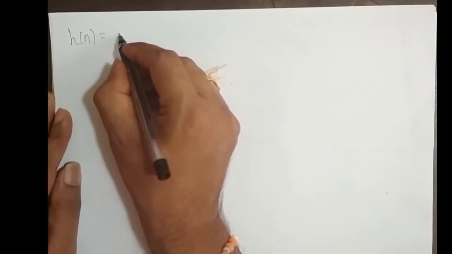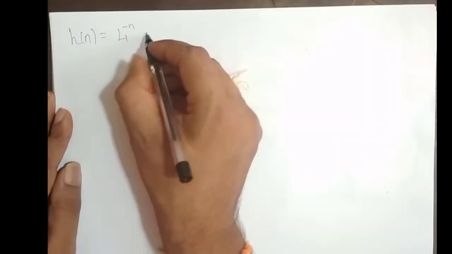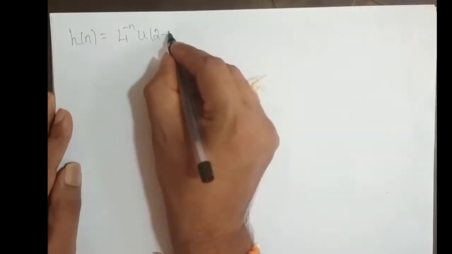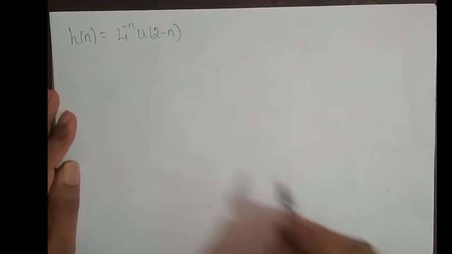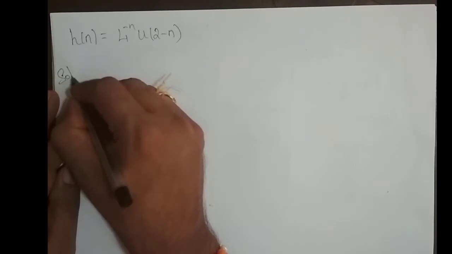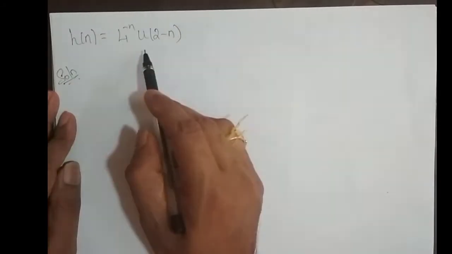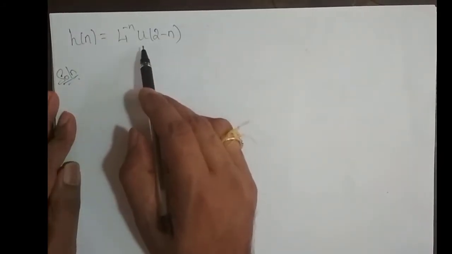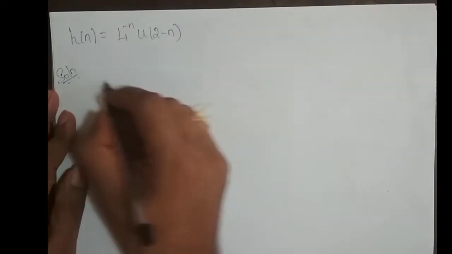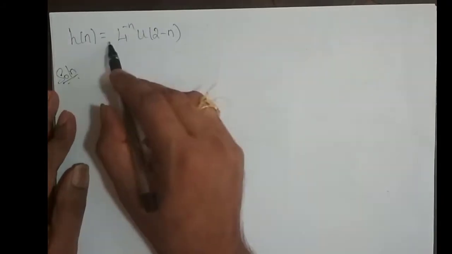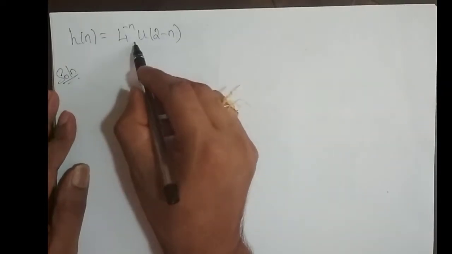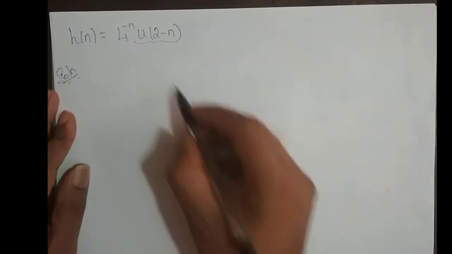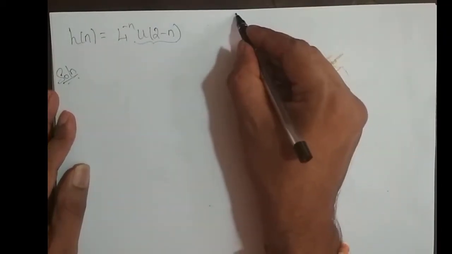So we'll take up one more problem. h[n] = 4^(-n) u[2 - n]. We don't have to worry how this sequence looks, but we need to know where the samples vary from and to. Which part tells us that? That is told by u[2 - n], right? How does u[2 - n] look?